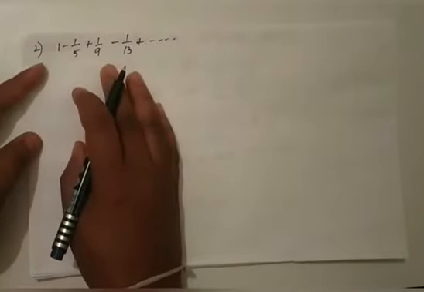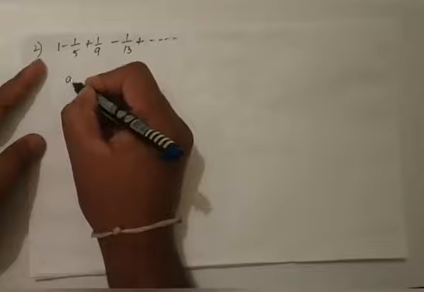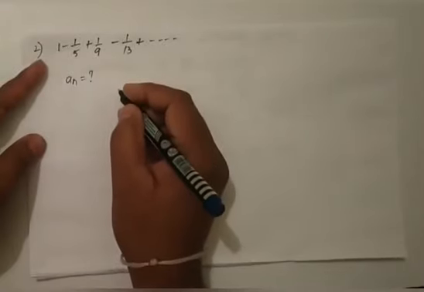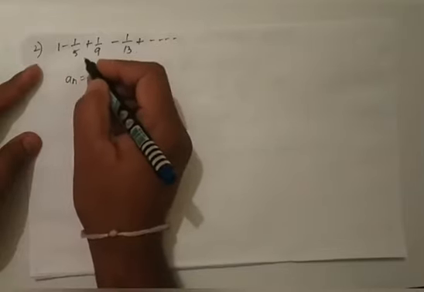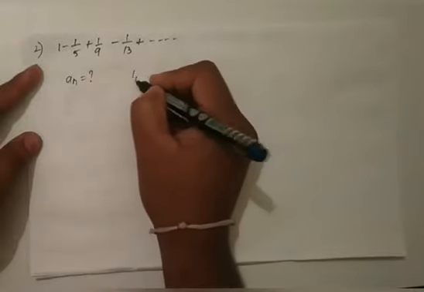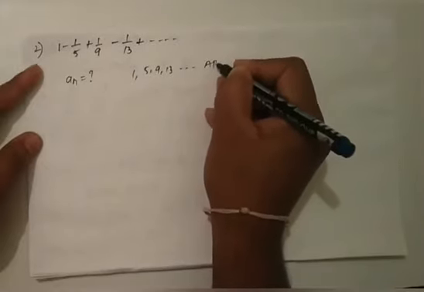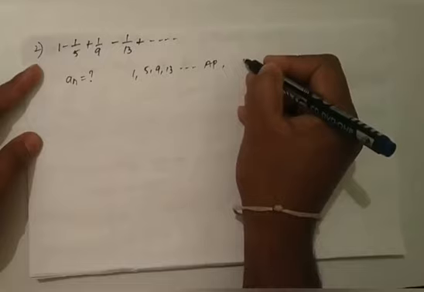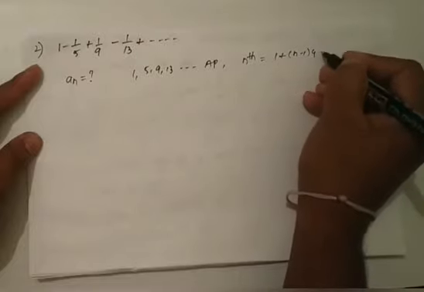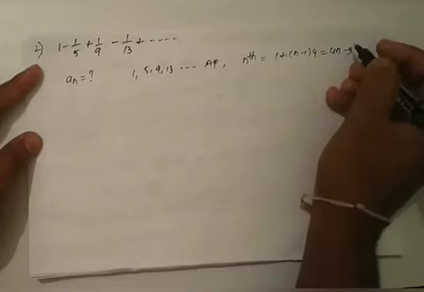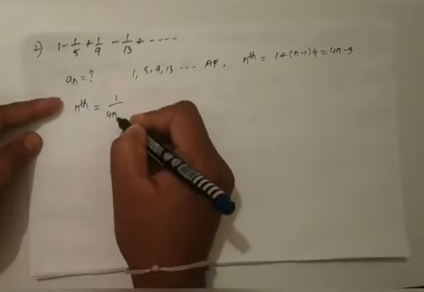Tell me what is the nth term of this series. Tell me what is an. You observe that in the denominator of this series, the terms 1, 5, 9, 13 are in AP. Therefore, the nth term is 1 plus (n minus 1) into 4, which is nothing but 4n minus 3. Therefore, the nth term will be 1 by 4n minus 3.